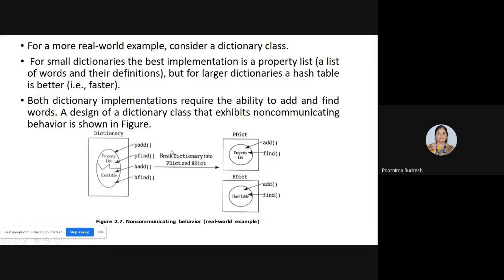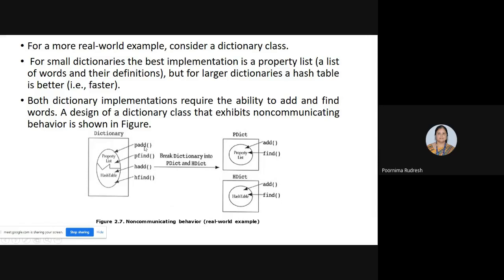If new words are to be added into the dictionary, we use the add implementation. So both add and find implementations are required.